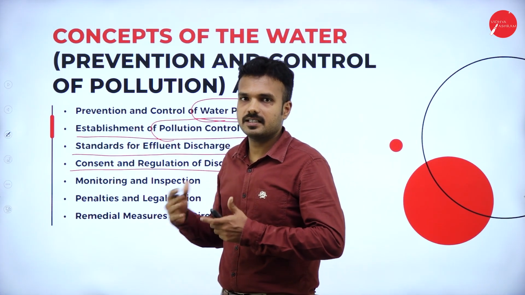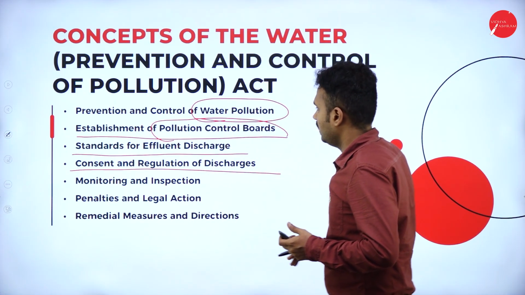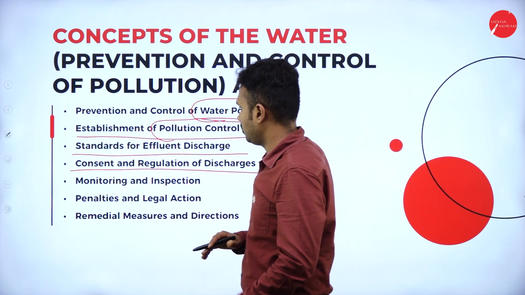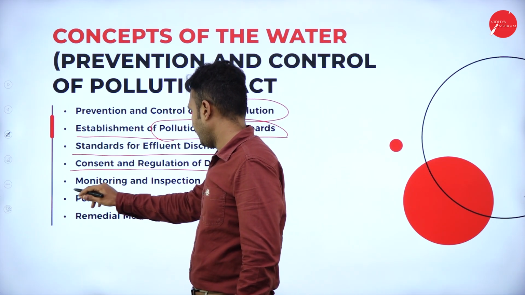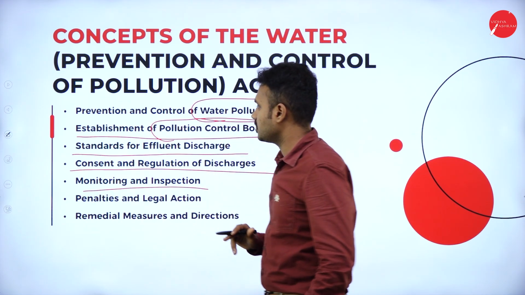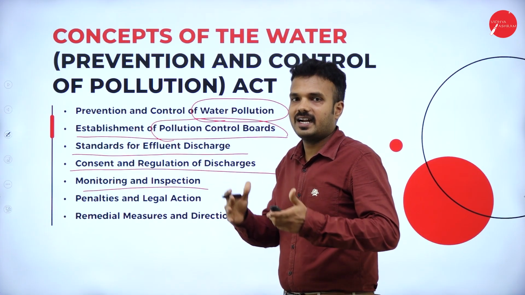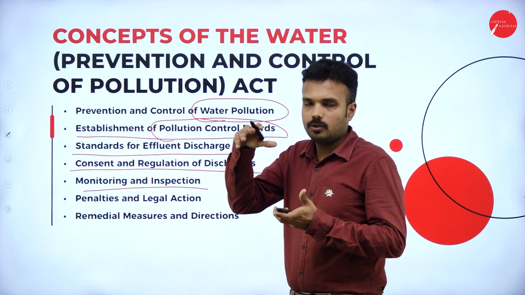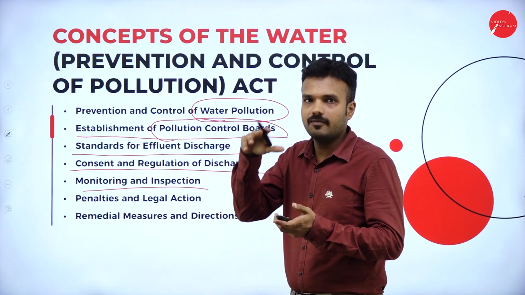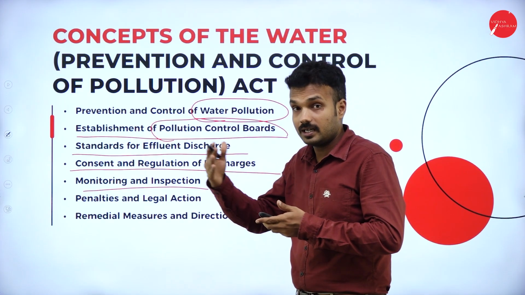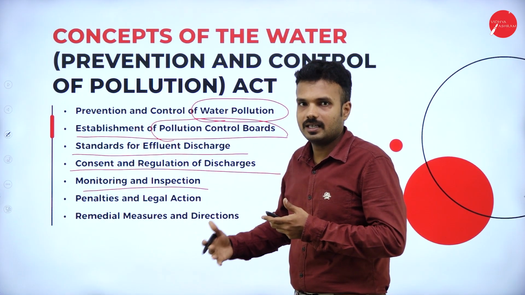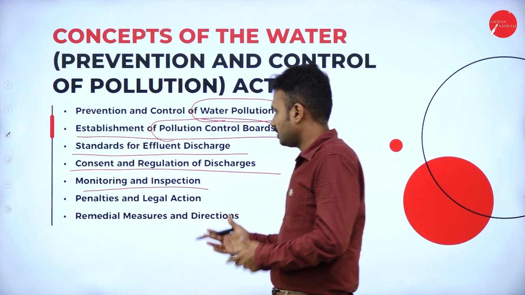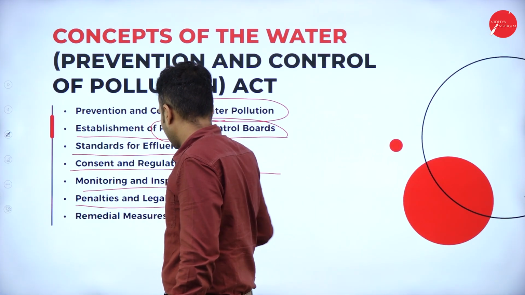Consent and regulation of discharge. As I said, there are certain rules, regulations and norms made by the government for the regulation of discharge. Monitoring and inspection: they are supposed to monitor the contaminated water, the amount of chemical substances in it, and the total amount of water released or emitted per day. These are the things that are controlled.